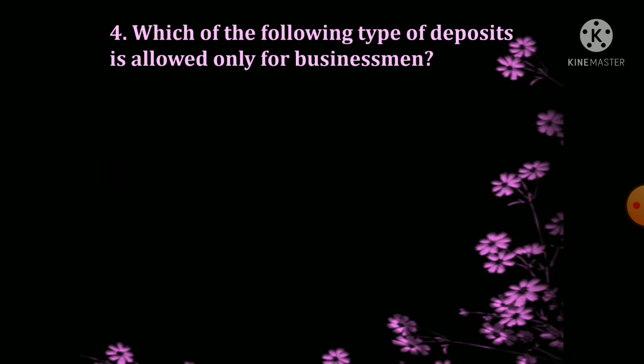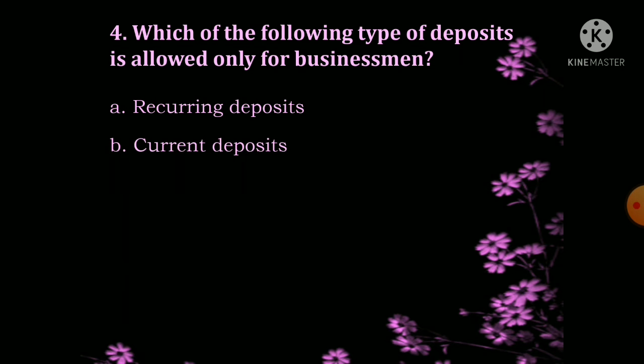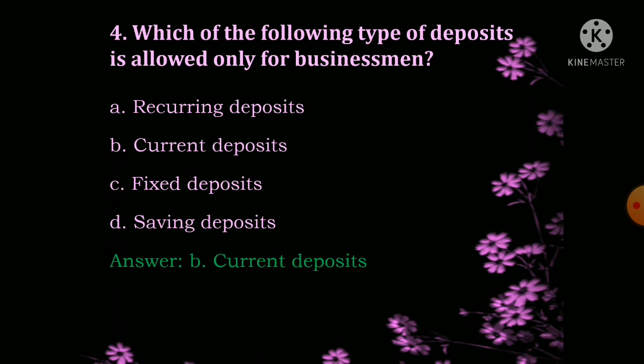Which of the following types of deposits is allowed only for the businessman? Recurring deposits, current deposits, fixed deposits, savings deposits. So the answer is B, current deposits.